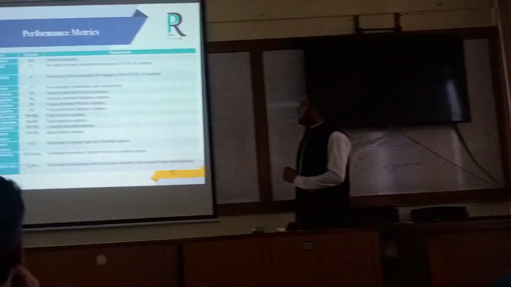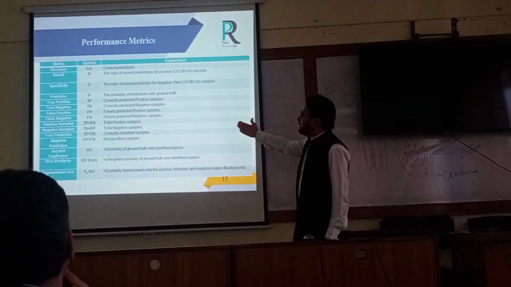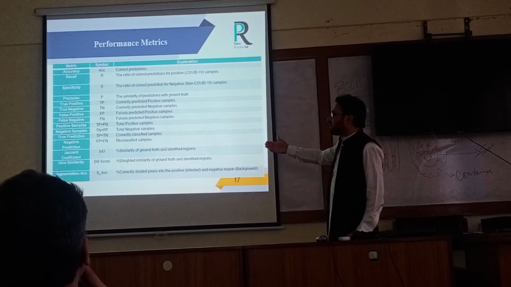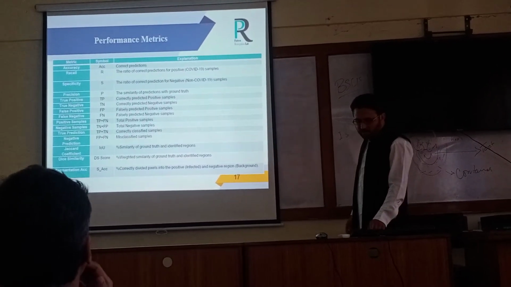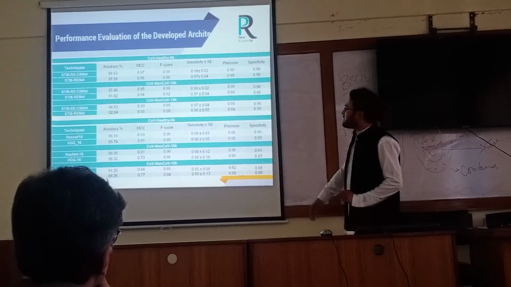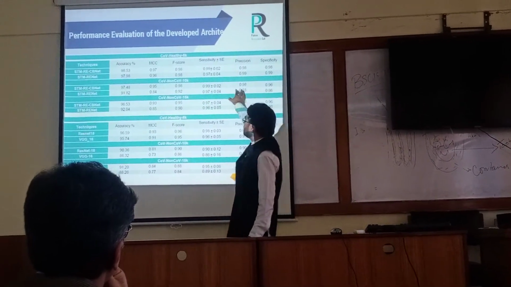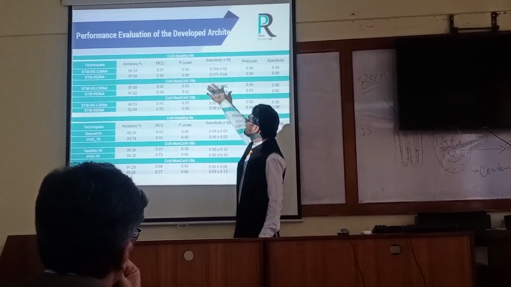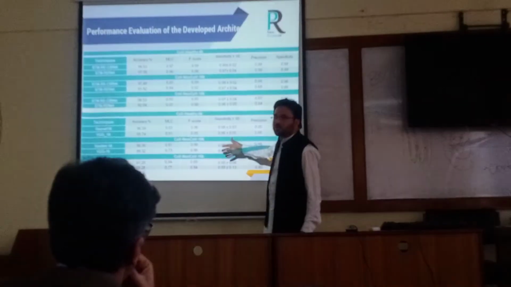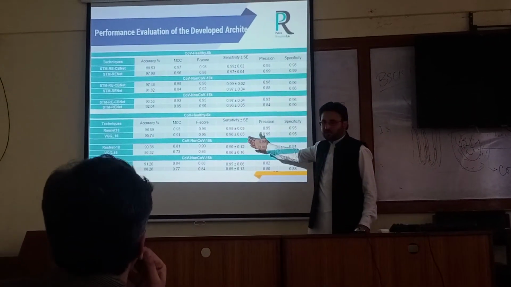These are the performance metrics for the detection model. They include precision, recall, and all of these measurements. For the segmentation architecture, we use Dice, Jaccard distance, and accuracy score. This is the performance of the proposed models. This table shows the performance of the proposed models on different datasets: the 6K dataset, 10K dataset, and 15K dataset. In comparison, the best state-of-the-art architectures are ResNet and VGG.